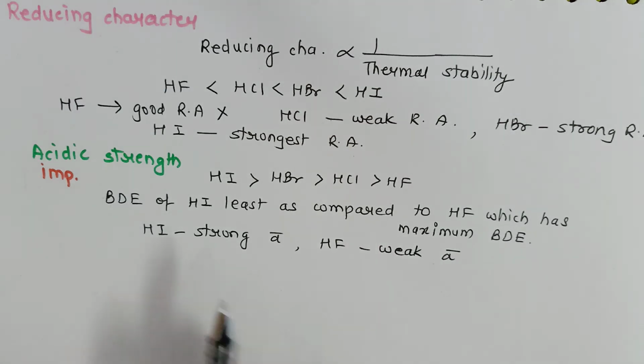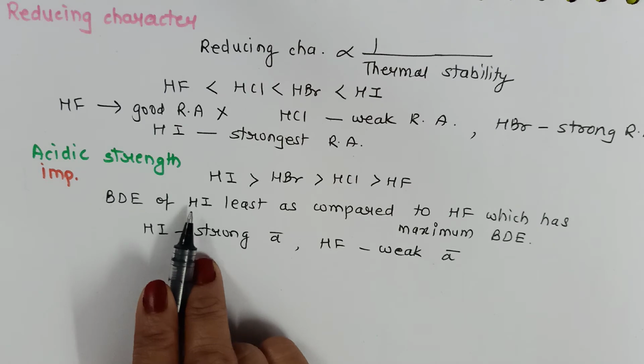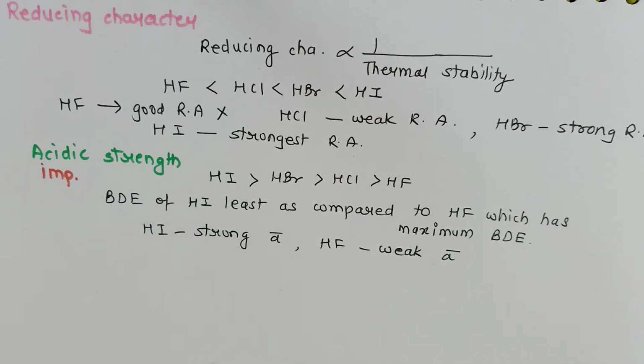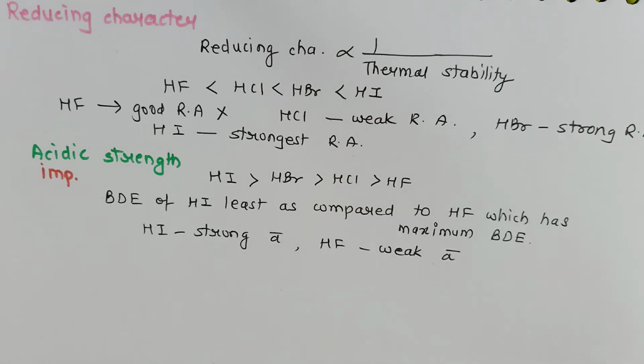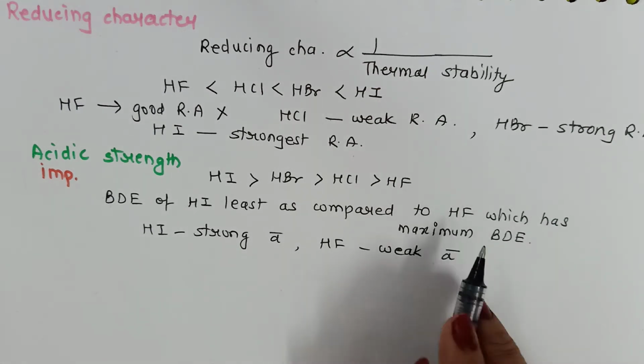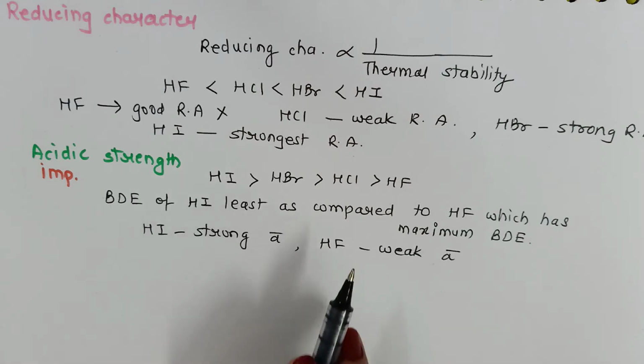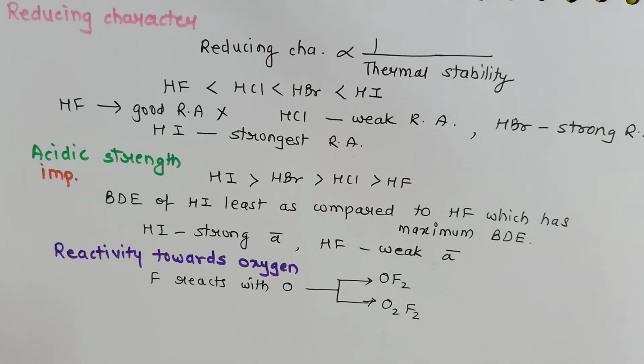The reason lies in the fact that the bond dissociation enthalpy of hydrogen iodide is least. Just now we have seen, because of the large difference in size of iodine and hydrogen, the hydrogen iodide bond can be cleaved very easily. Hydrogen can be released very easily and therefore it becomes strongly acidic in nature. As compared to hydrogen fluoride, it has maximum bond dissociation enthalpy because the size difference will be comparatively less. And therefore, although fluorine is the most electronegative element, hydrogen fluoride becomes a weak acid and hydrogen iodide becomes the strong acid. Moving on to the next chemical property, reactivity towards oxygen.